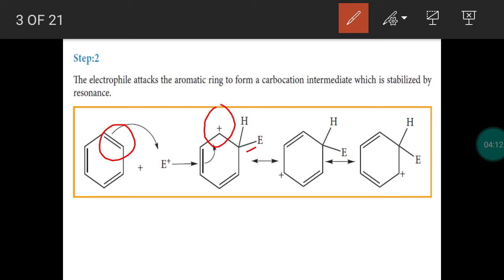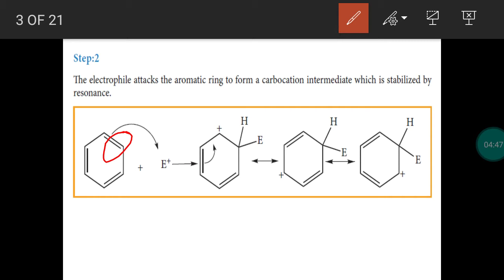Around this carbon, there are only three covalent bonds. Two covalent bonds are formed with the carbon atoms. One covalent bond is formed with the hydrogen. So the first step in the electrophilic substitution reaction is the generation of electrophile. Second step, between the carbon atom of the benzene ring and the electrophile, a new covalent bond is formed. This is due to the pi electron.